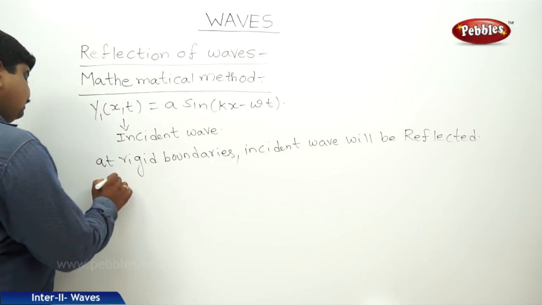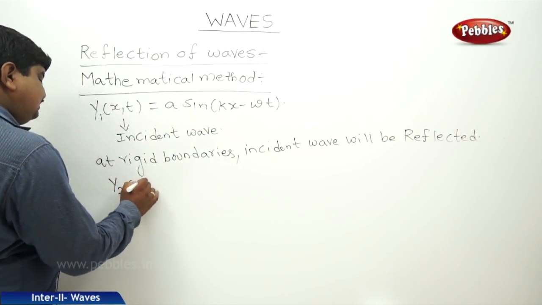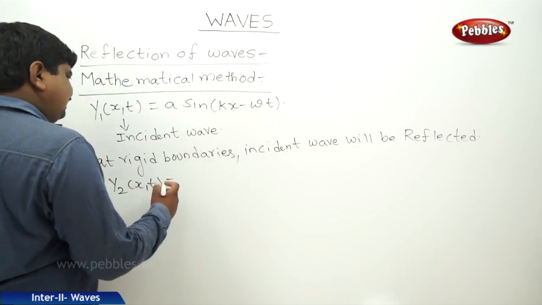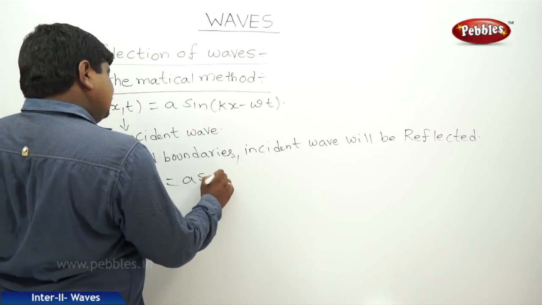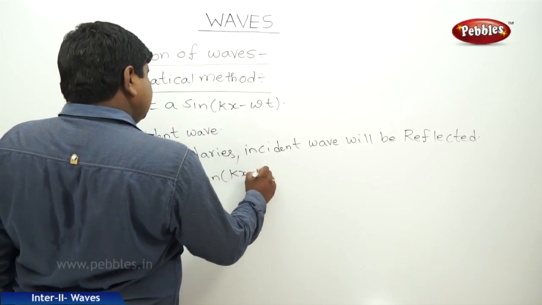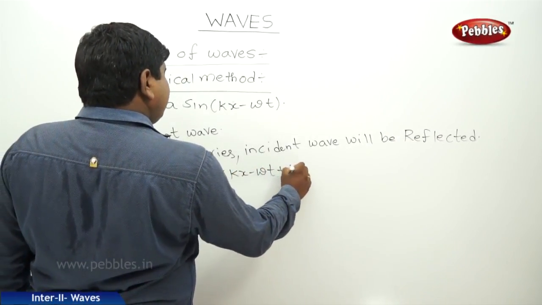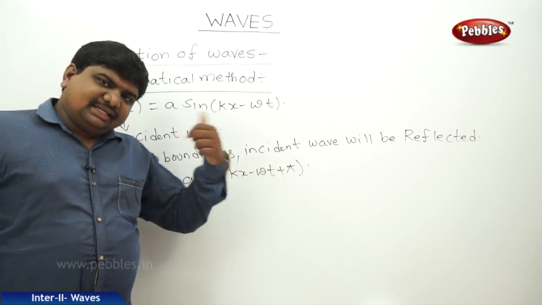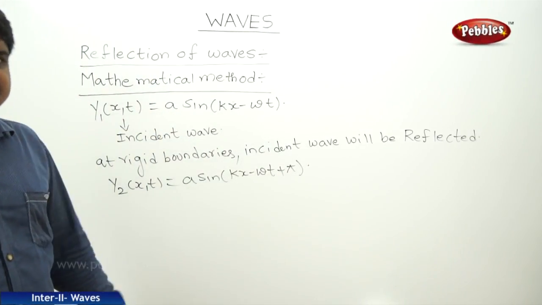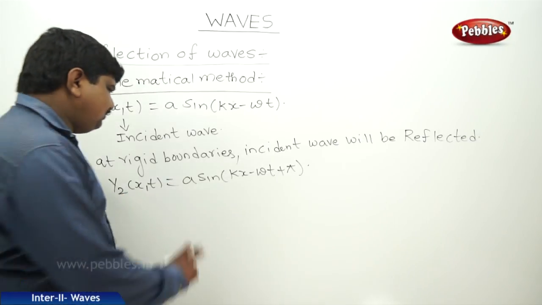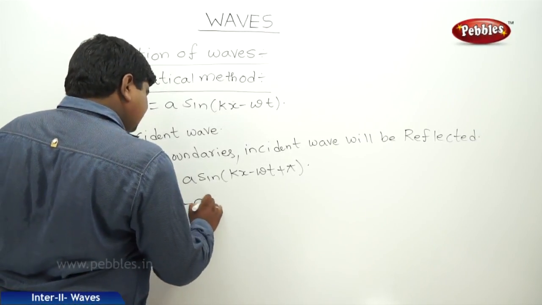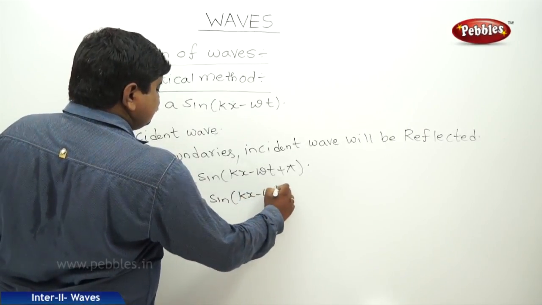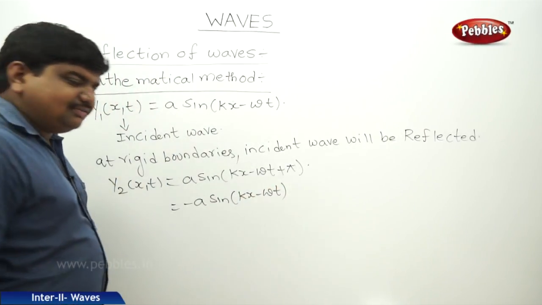So reflection with a phase difference of pi. We know that, so the reflected wave will be a sin(kx minus omega t plus pi). We know that sin 180 is zero, and sin(theta plus pi) is minus sin theta. So therefore, this can be written as minus a sin(kx minus omega t) because of the out of phase.